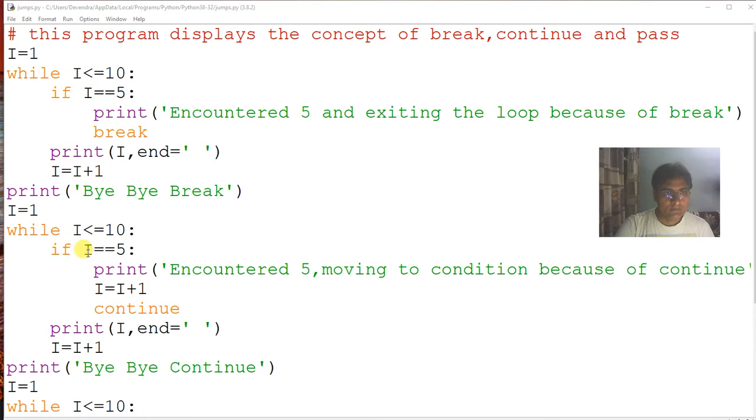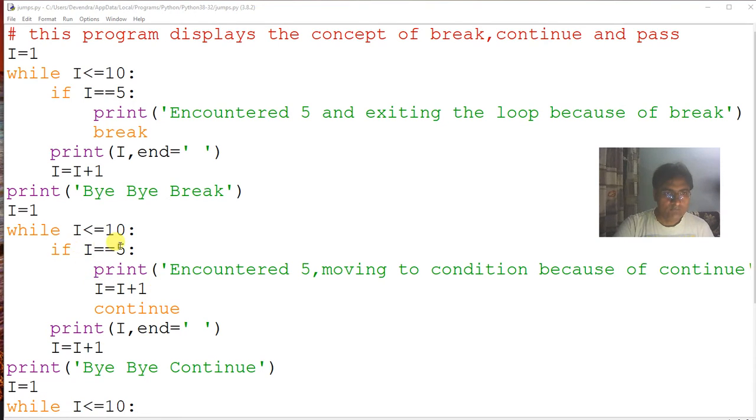So if I equals 5, it will print this, and if I don't use I equals I plus 1, it will continue and go there. If it is 5, it will check 5 less than 10, again enter this same if condition, and it becomes an infinite loop. So to avoid an infinite loop, I have changed I to I plus 1.